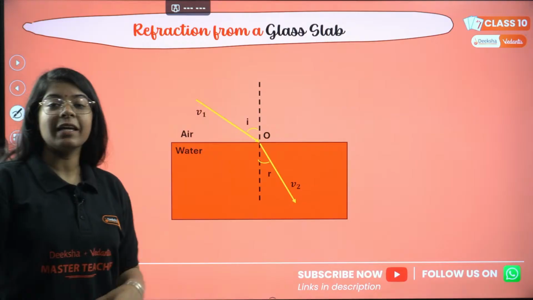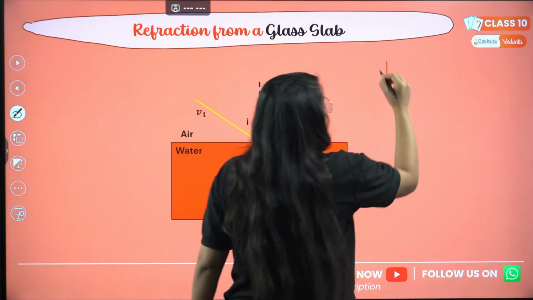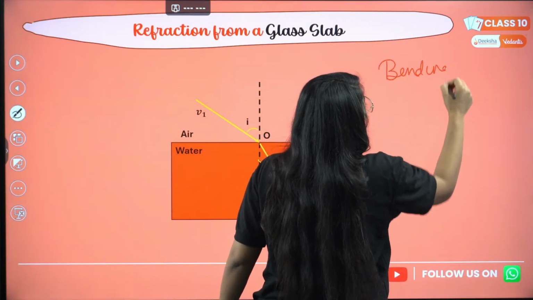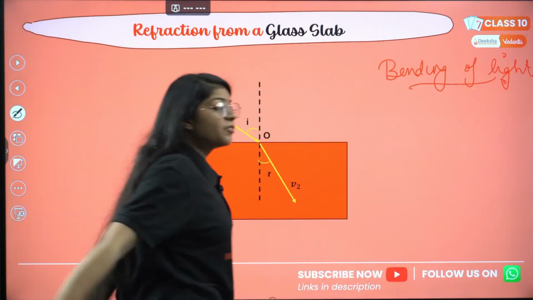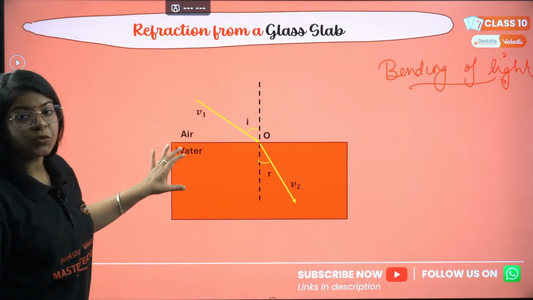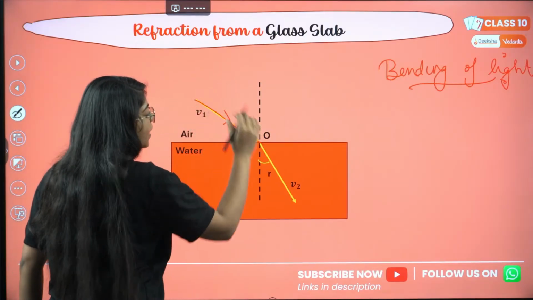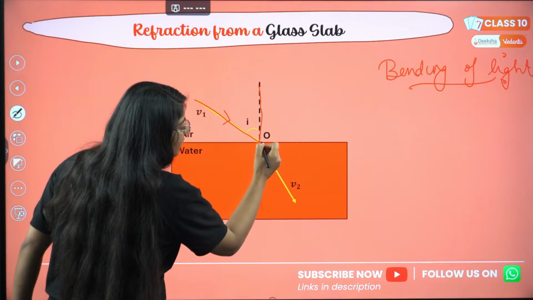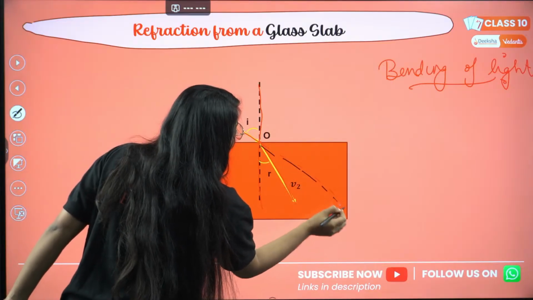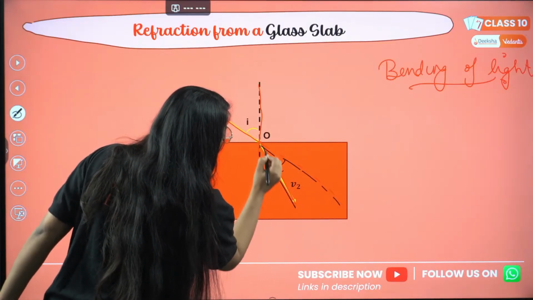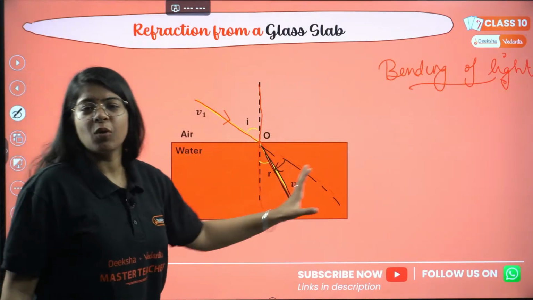Now first we'll see refraction from a glass. What actually happens in refraction? We studied it's just a bending of light when it passes from one medium to another which has different density. So this is air, this is water, both have different densities. When the first ray is going from air into the water, it will bend towards the normal. Ideally it should go straight like this, but it bends towards the normal and goes like this. This is basically what refraction is.